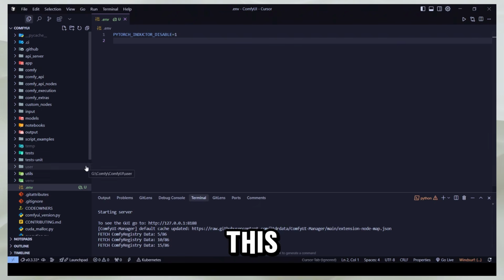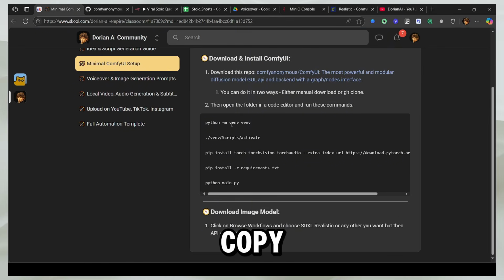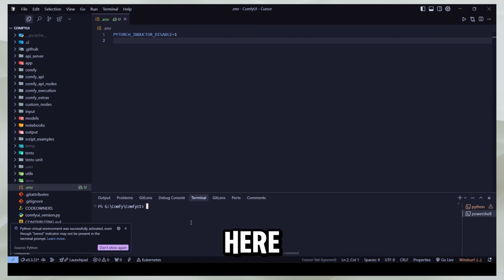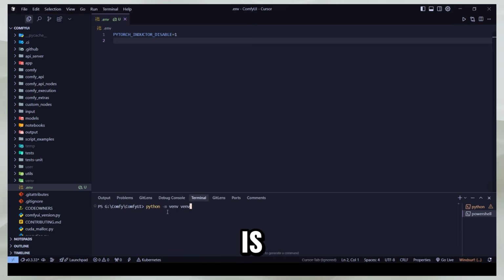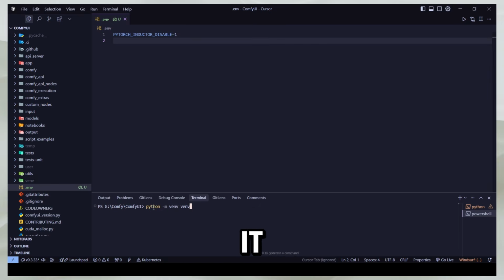Before you run this, you have to come back here and copy these commands. You have to run these 4 commands. Firstly, copy this and paste it in the terminal. It tells Python to create a virtual environment named virtual environment. Here you can see I have the VENV, which is what I created. When I run this command, this folder is going to be created. For me, this is already created.